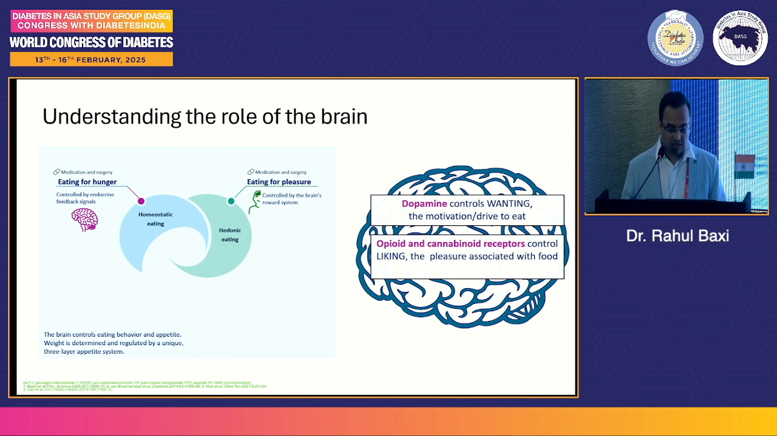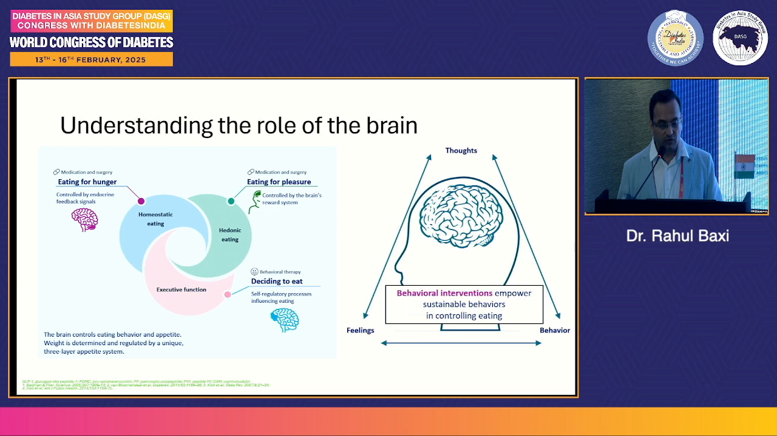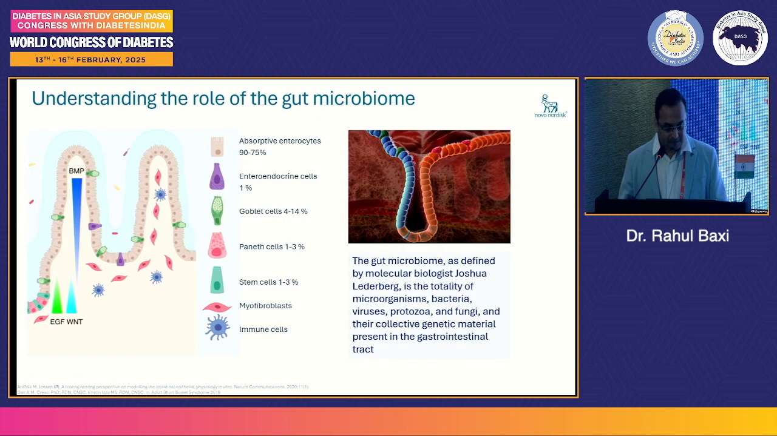It's controlled by the brain's reward system, and dopamine controls wanting, the motivation, drive to eat, and opioid and cannabinoid receptors control liking, the pleasure associated with food. And then there is executive function, which is deciding to eat, which is a behavioral therapy. So self-regulatory process influencing eating. And so there are thoughts, behavioral interventions empower sustainable behaviors in controlling eating. So thoughts, behavior, and understanding the role of the gut microbiome.